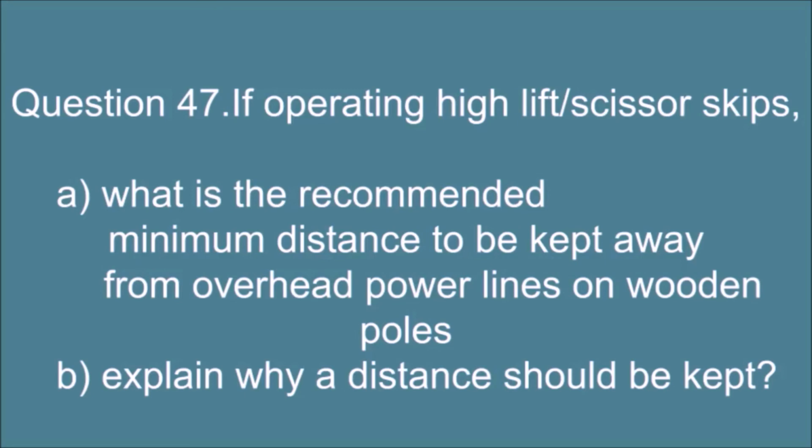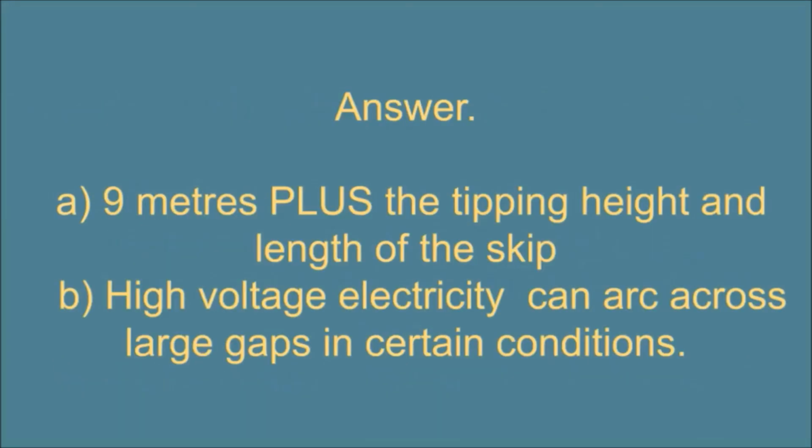Question 47. If operating high lift or scissor skips, A. What is the recommended minimum distance to be kept away from overhead power lines on wooden poles? B. Explain why a distance should be kept. Answer: A. 9 meters plus the tipping height and length of the skip. B. High voltage electricity can arc across large gaps in certain conditions.